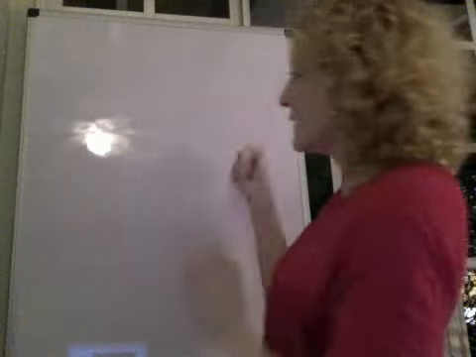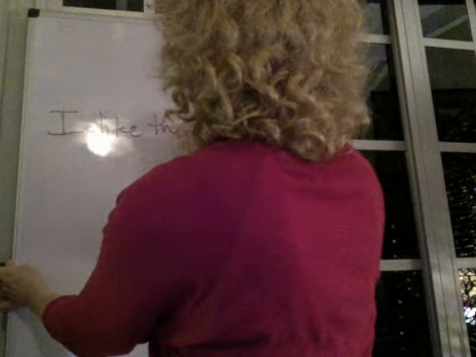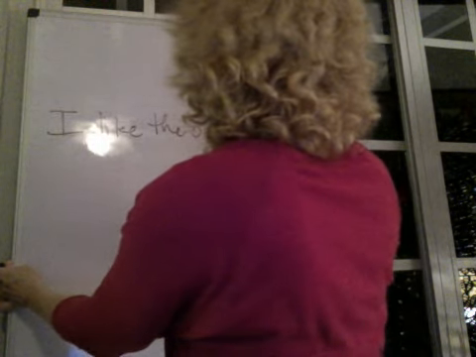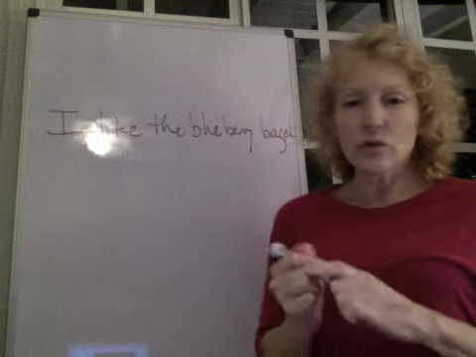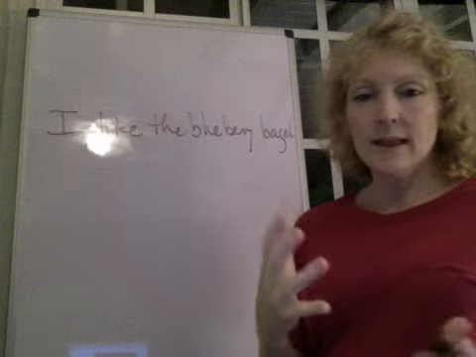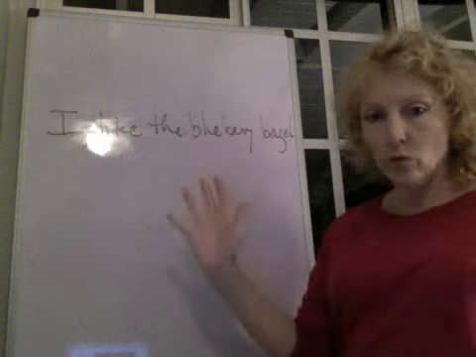Let's look first at the example that we looked at in lecture. So the sentence that was discussed in the lecture is I like the blueberry bagel. So when you have the sentence, I like the blueberry bagel, we're thinking about how is it that these words come together to form the meaning that we get in the whole sentence.